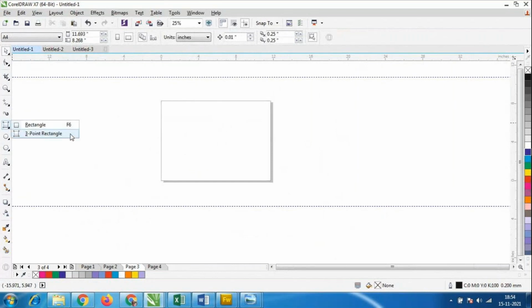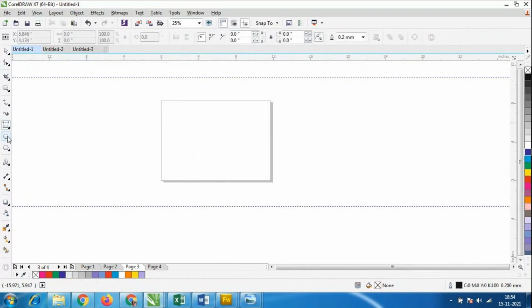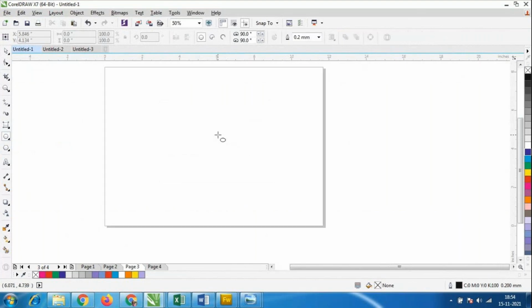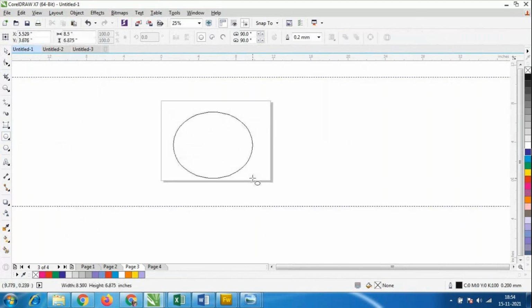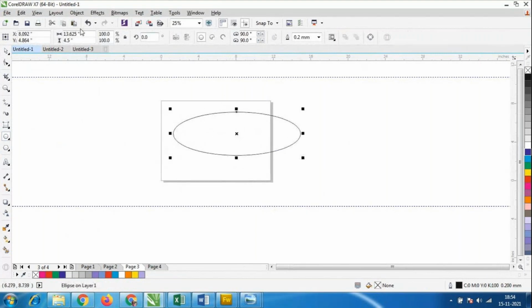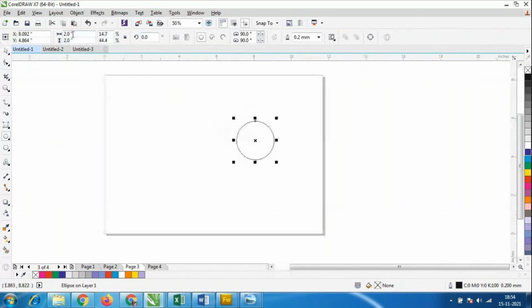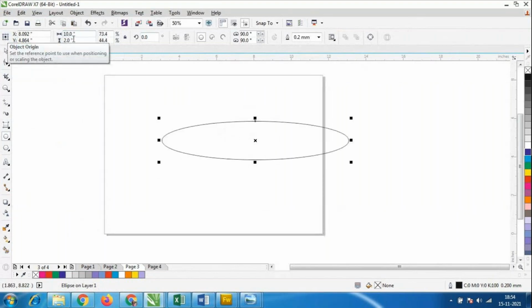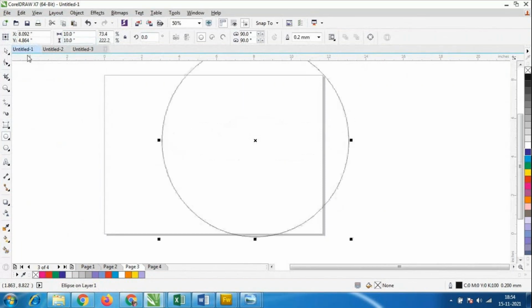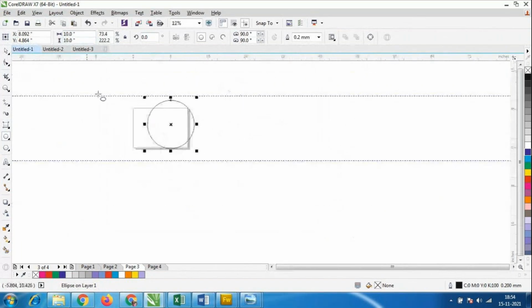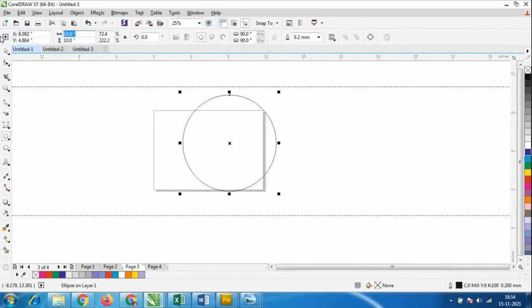Next we will come to this one, ellipse and 3-point ellipse. Ellipse is nothing but the circle. If you want an exact circle, otherwise it becomes an oval shape. Suppose I give 2 as the width and 2 as the height, so exactly this much we have to give. If I give 10 as the width and again 10 as the height, then it becomes exactly a circle shape. So for an exact circle, we have to give the same value, 10 by 10. We could give the colors for this.